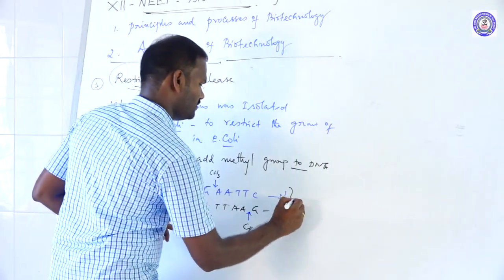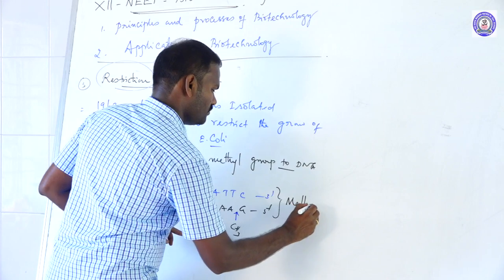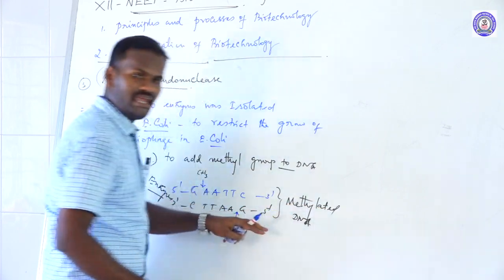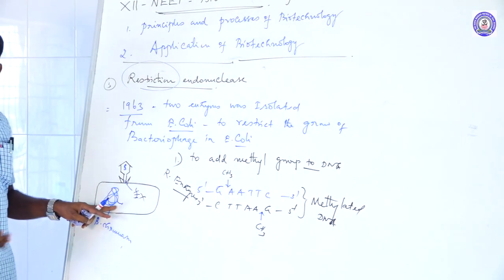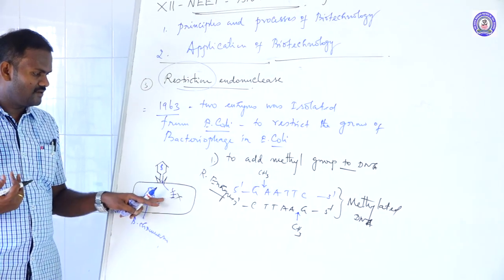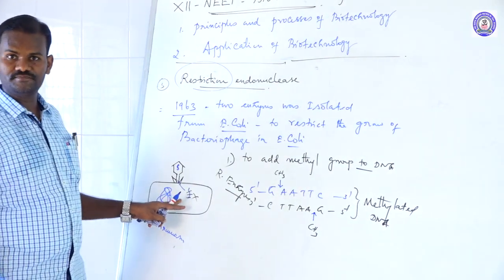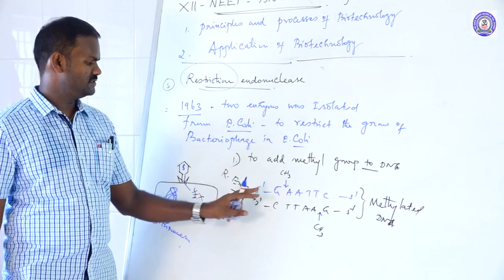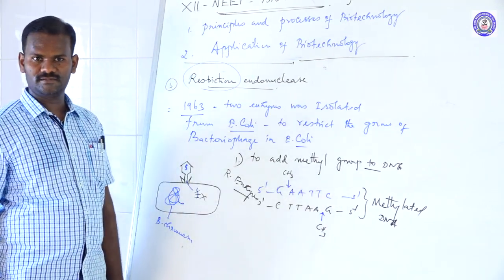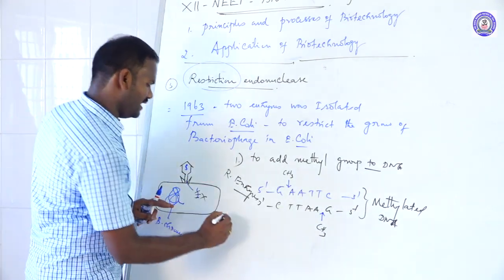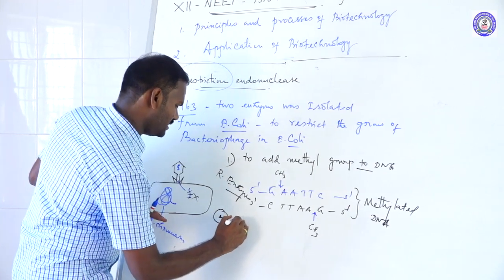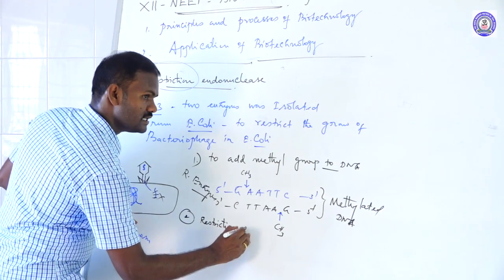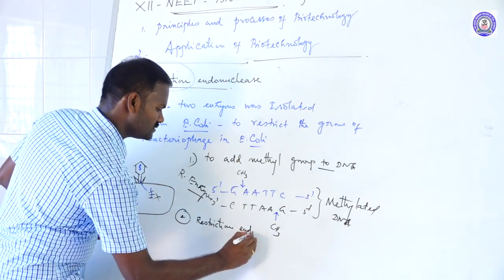So these are called methylated DNA. It is the way the bacterial chromosome protects itself against these restriction enzymes. If they add a methyl group, CH3, these enzymes cannot recognize the specific sequences. Then the second enzyme is called restriction endonuclease.